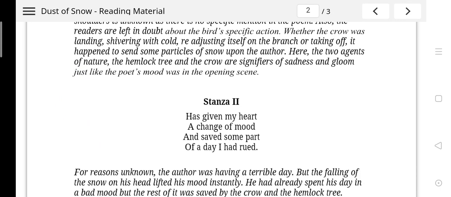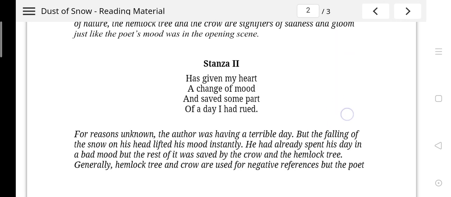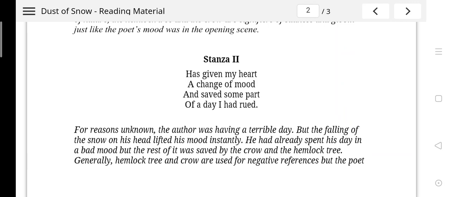Now, let us understand the second stanza. It says, has given my heart a change of mood and saved some part of the day I rued. Now let us understand how suddenly that dust of snow which was felt by the poet on his body has brought some change. For reasons unknown, the author was having a terrible day. That means we do not know why the poet was in a bad mood.